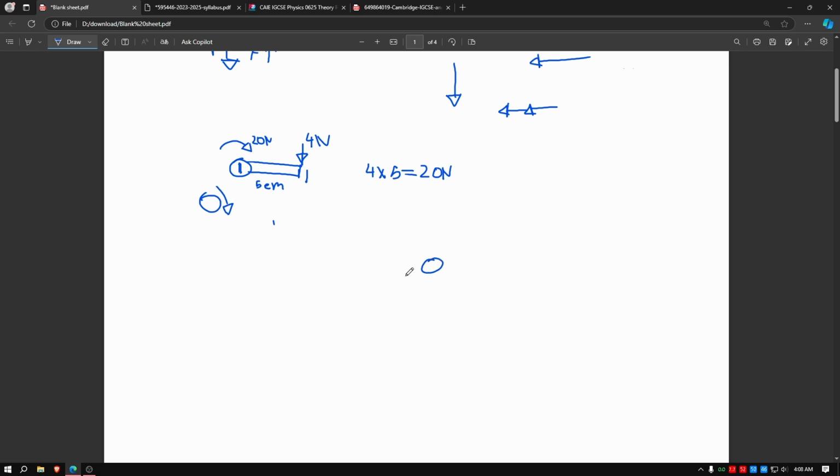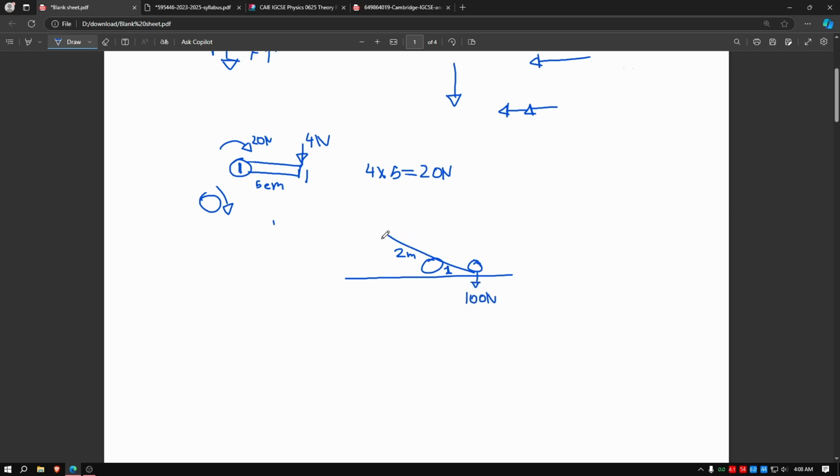And now a harder example. Imagine a seesaw over here. So there is a rock, you need to move this rock. And this is 2 meters, this will be 1 meter. And this rock is 100 newtons. If you want to move the rock up, you will need to provide 100 newtons to move it up. So the weight is 100 newtons.